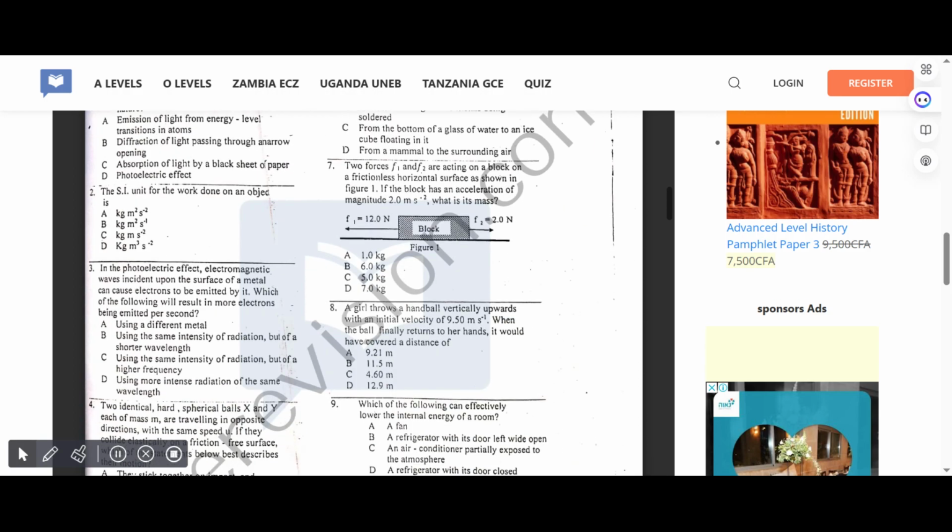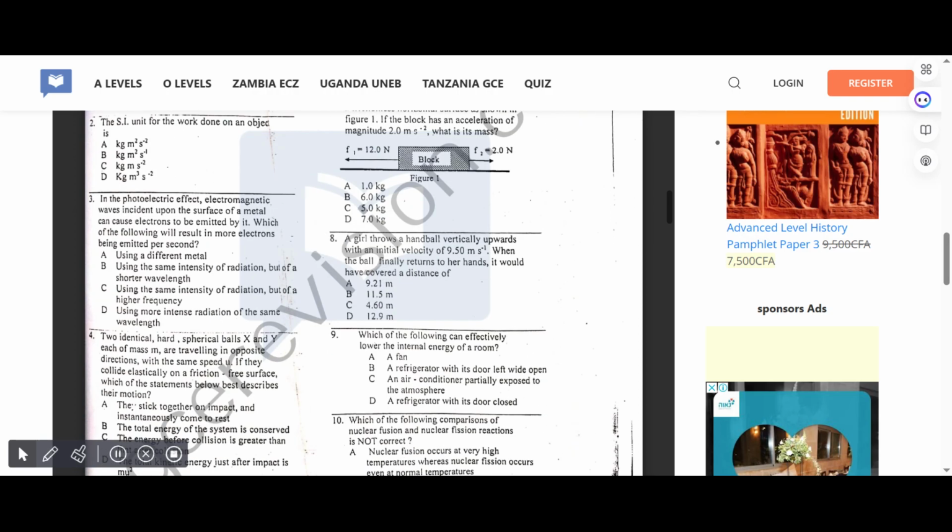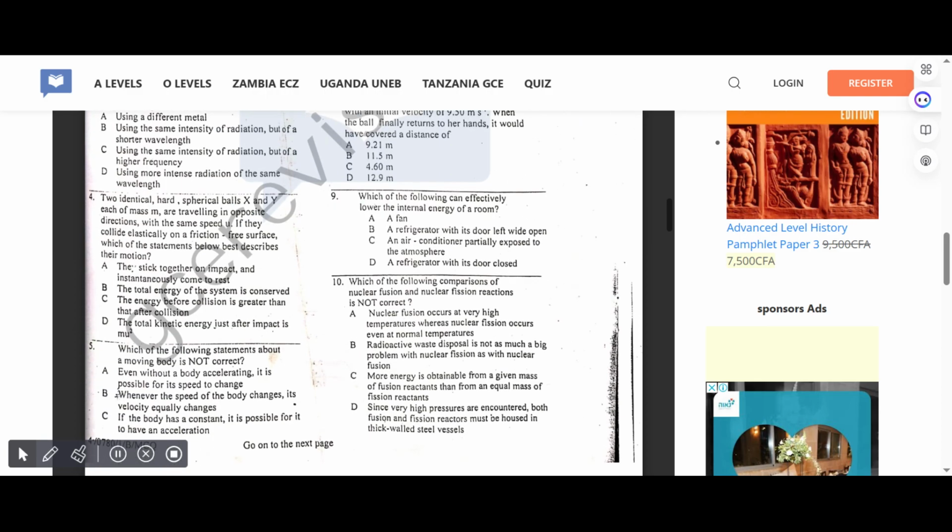Two forces, F1 and F2, are acting on a block on a frictionless horizontal surface as shown in figure 1. If the block has an acceleration of magnitude 2.0, what is its mass? Correct answer for 7 is C. A girl throws a handball vertically upwards with an initial velocity of 9.50. When the ball finally returns to her hands, it will have covered the distance of, correct answer for 8 is A, 9.21.